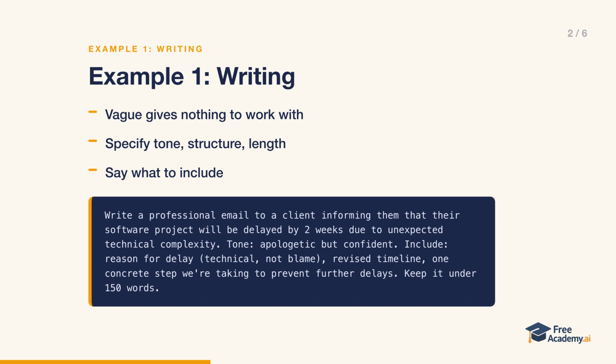It tells the AI to inform the client their software project will be delayed by 2 weeks due to unexpected technical complexity. It sets the tone as apologetic but confident. It says exactly what to include, the reason for the delay framed as technical and not blame, a revised timeline, and one concrete step to prevent further delays. And it caps the length at under 150 words, so the specific version tells the AI the tone, the structure, the word count, and what to include. The vague version gives it nothing to work with.